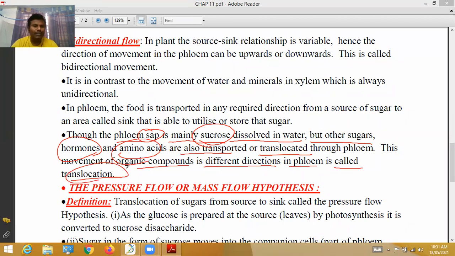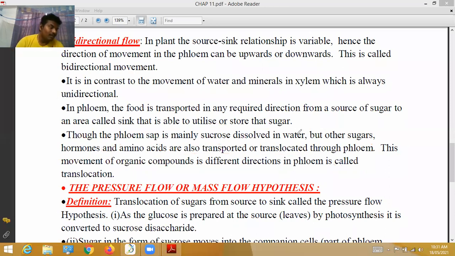So translocation of food materials through phloem is multi-directional: from leaves to roots, roots to leaves, and to side branches, buds, fruits, flowers, etc. Okay, so this is the explanation about phloem transport, flow from source to sink.